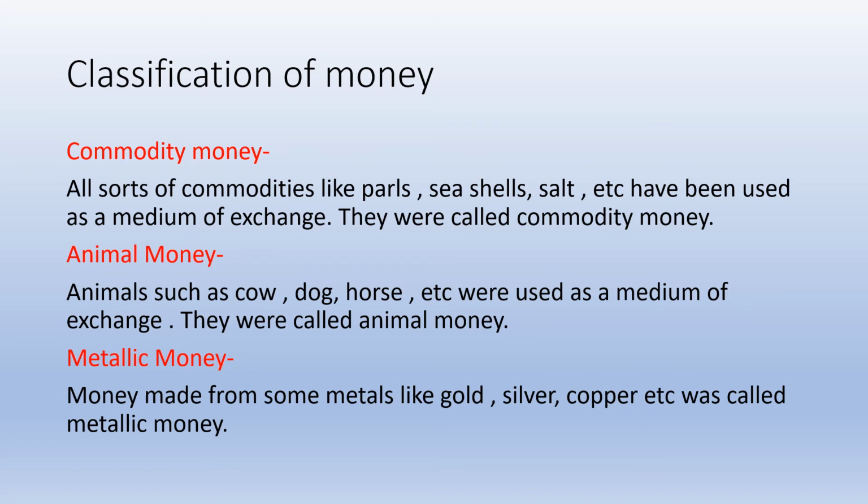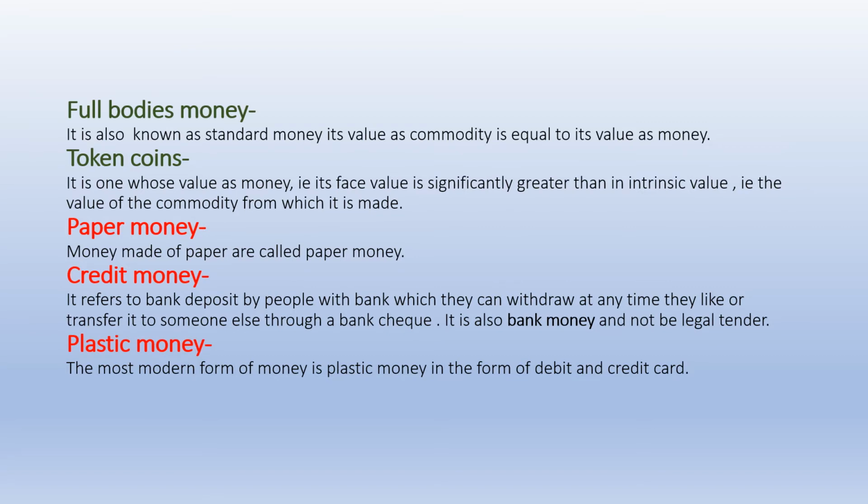Metallic money. Money made from some metals like gold, silver, copper, etc. was called metallic money. When we are using some metal as money, that is called metallic money. Metallic money is also divided into two parts: full bodied money or token money. Full bodied money is also known as standard money. Its value as a commodity is equal to its value as money. If you make the money from silver, and the value of the silver is equal to the money, then it is called full bodied money.